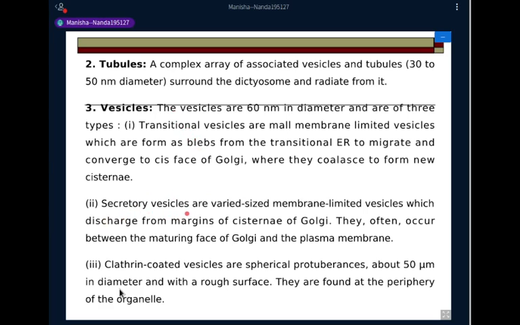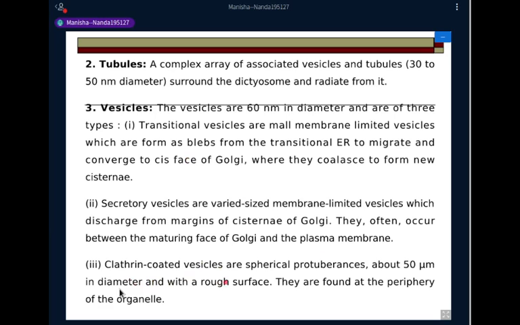Then we have the secretory vesicles, which are varied-sized membrane-limited vesicles which discharge from the margins of the cisternae of the Golgi, and they often occur between the maturing face of the Golgi and the plasma membrane. You'll see these vesicles in the cytoplasmic part that covers the space between the Golgi and the cell surface.